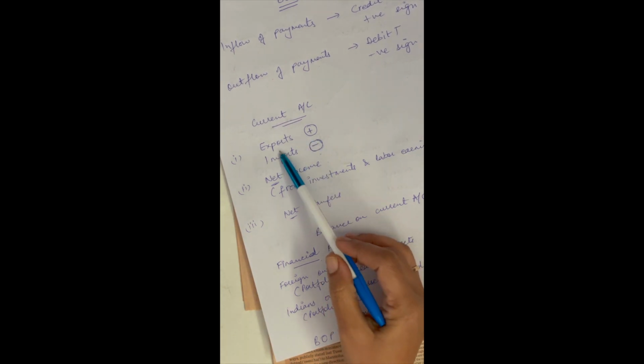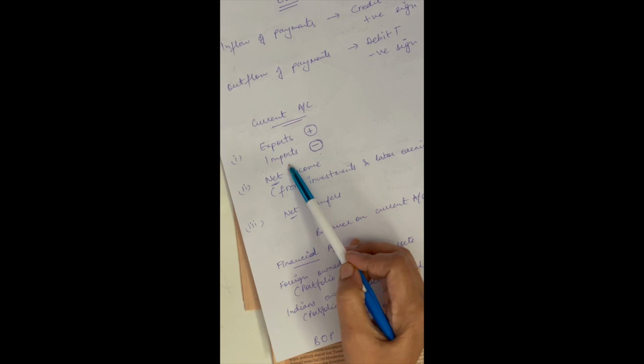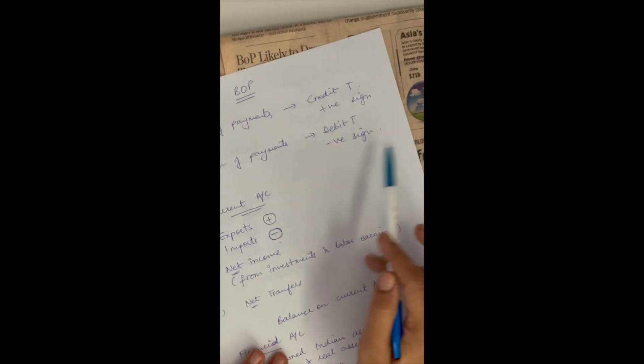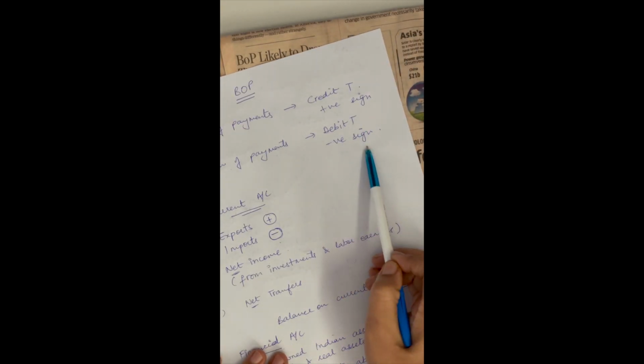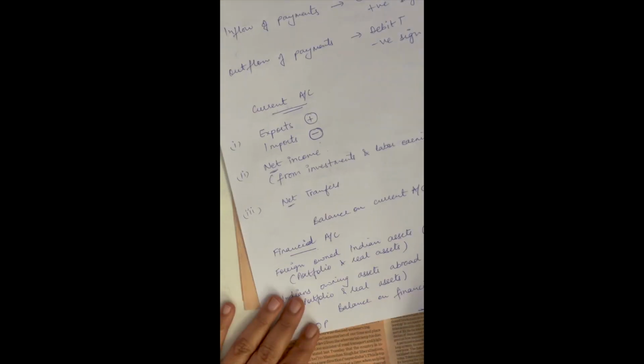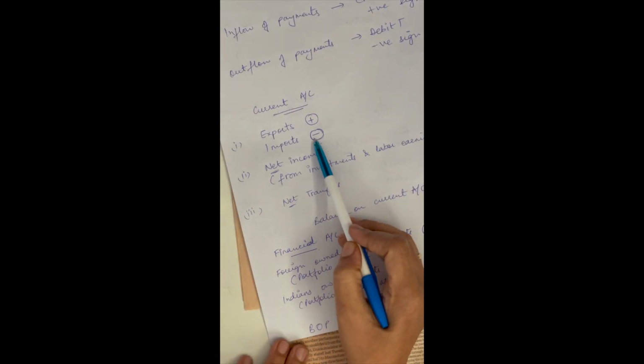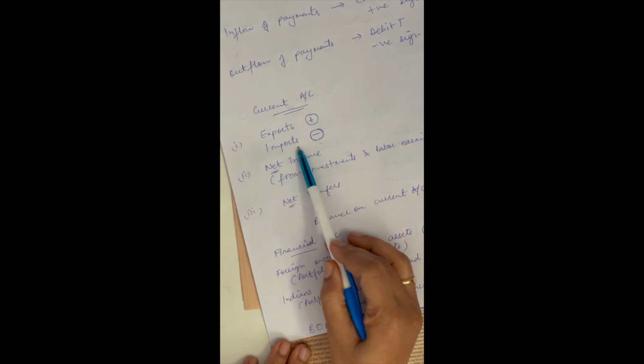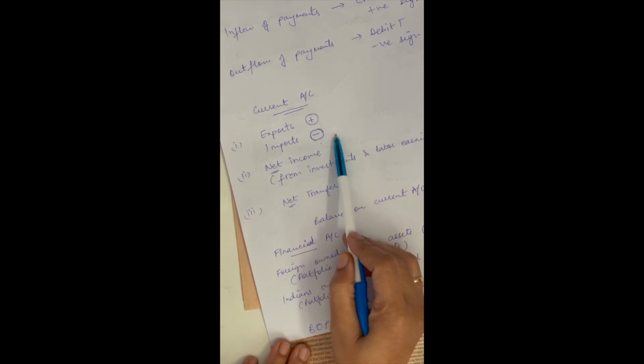Okay. Now, the other thing is imports. If there are any imports, since we are importing goods, we are taking goods from outside, right? So, for that, we have to make payments outside. So, there is an outflow of payments that's going to take place. It's a debit transaction and so it carries a negative sign. So, that's why I have written a negative sign in front of it. So, exports are a positive for current account, imports are a negative for current account.